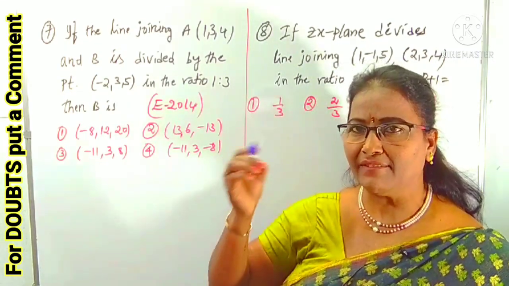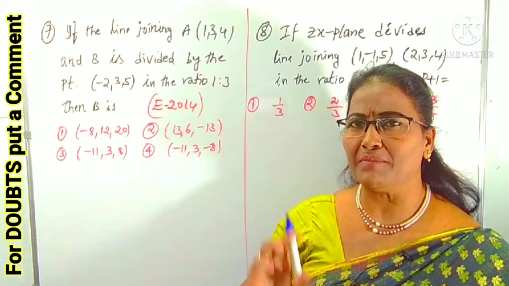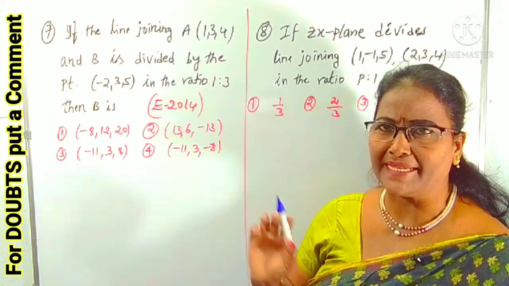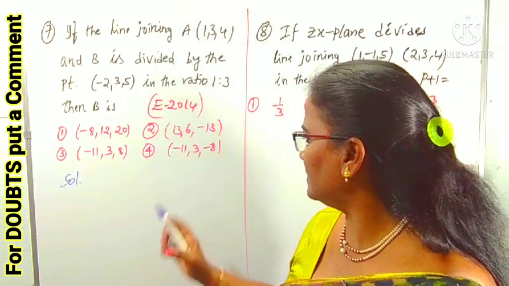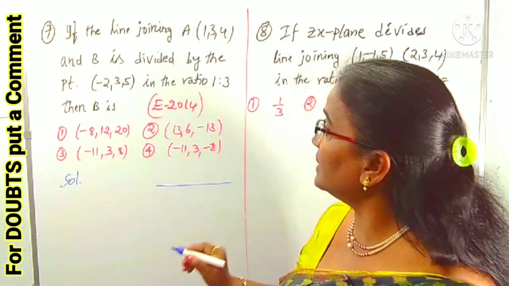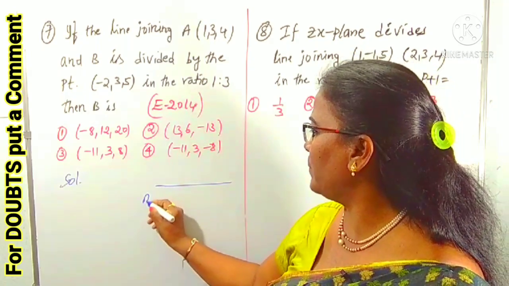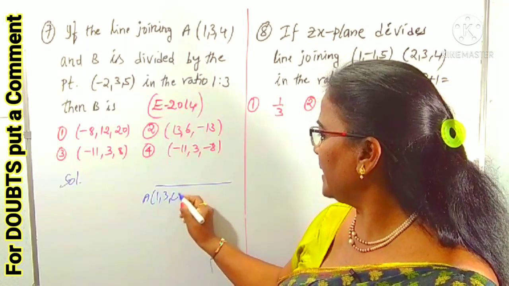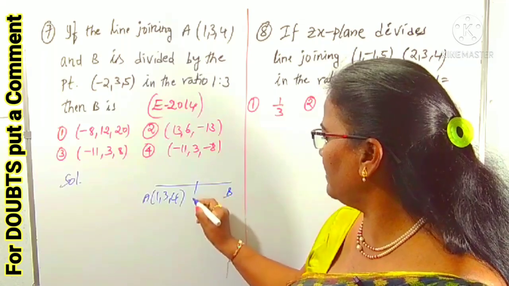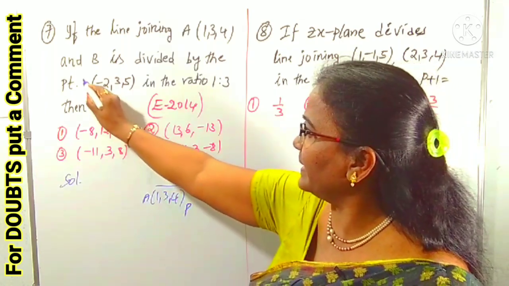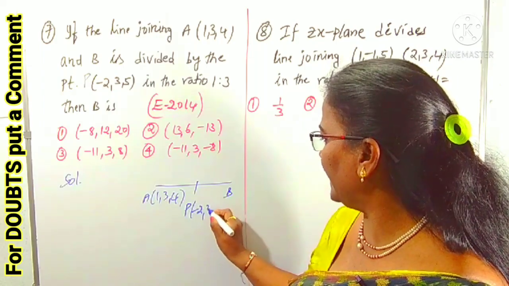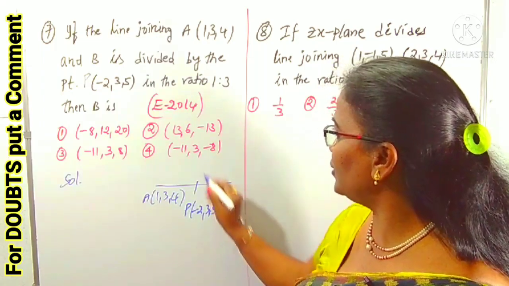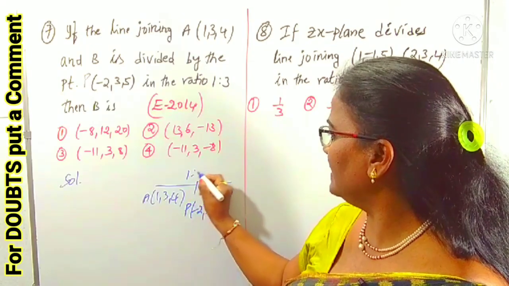But here, the dividing point is given, and we have to find some unknown point, the second point B. First, I'm writing this like this. Draw the sketch. A is a point (1, 3, 4), which is given. B we don't know, but the dividing point P is given. Let it be taken as P. P is given as (-2, 3, 5). What is the ratio? The ratio is 1:3.